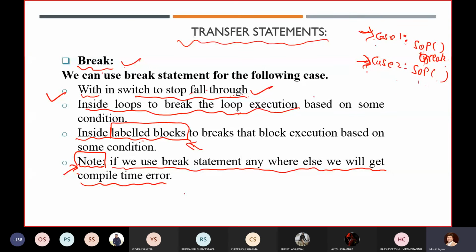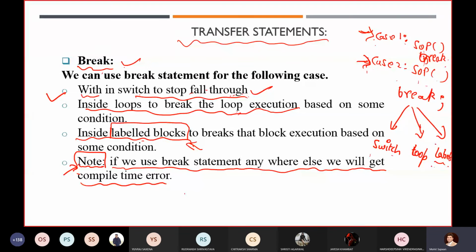Always remember in Java, you can use break only in three cases: in the case of switch, in the case of loops, and with labels. I will tell you what labels are.